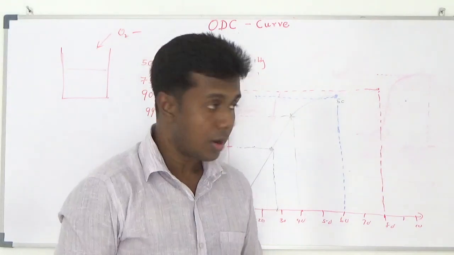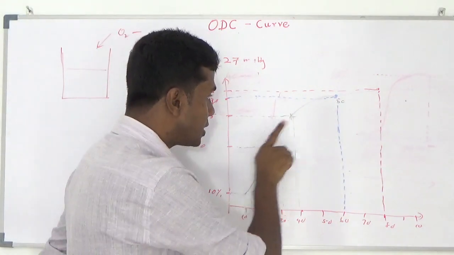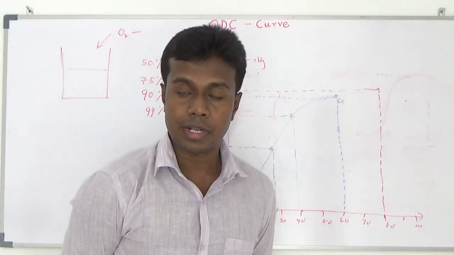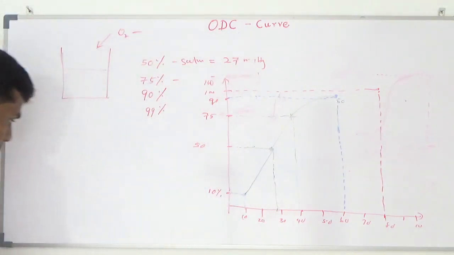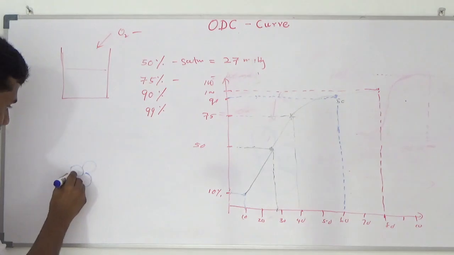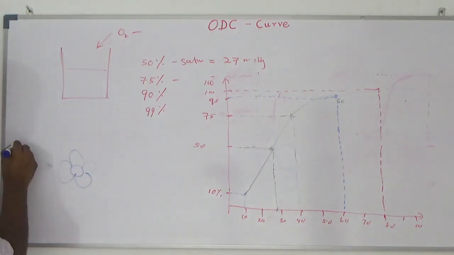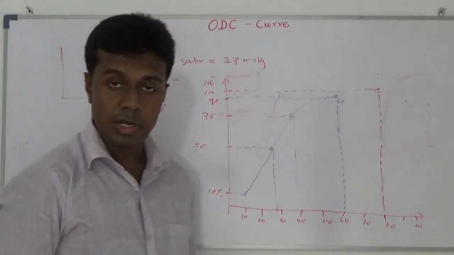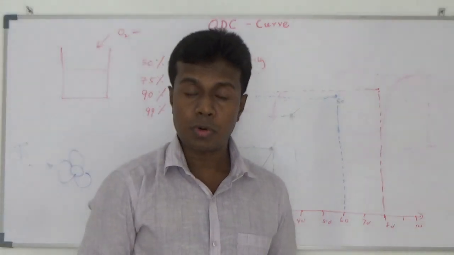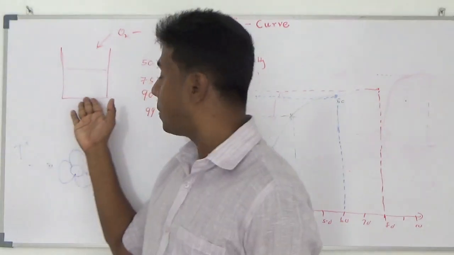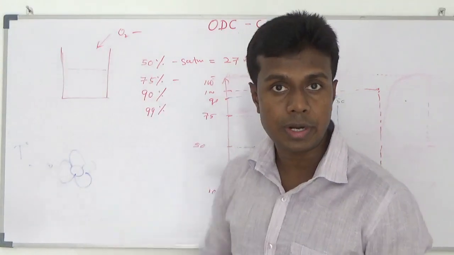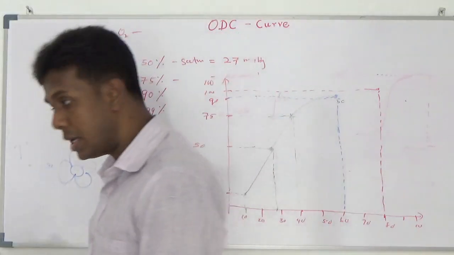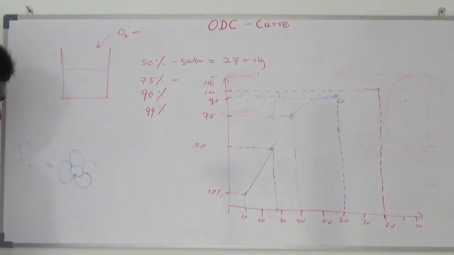Now I am going to tell you what factors will shift this curve to the right and left. Your hemoglobin molecule is here. When we increase the temperature of the solution, the dissolved gas will be low. Here your blood sample is there. When I increase the temperature of the blood sample, the dissolved gas is going to evaporate. The same thing happens with your hemoglobin. When I increase the temperature, oxygen easily unbinds from hemoglobin.